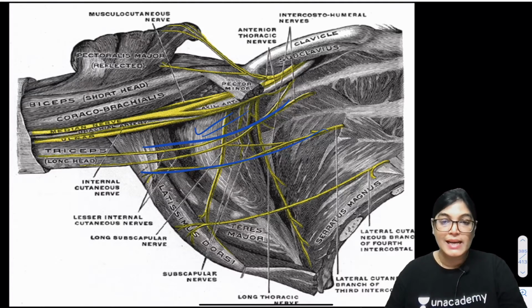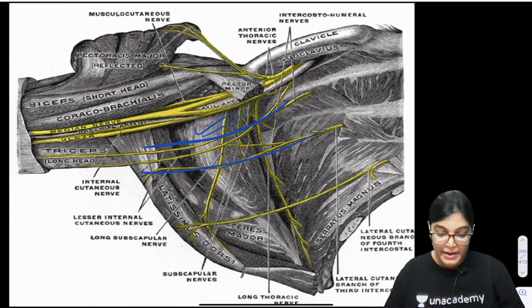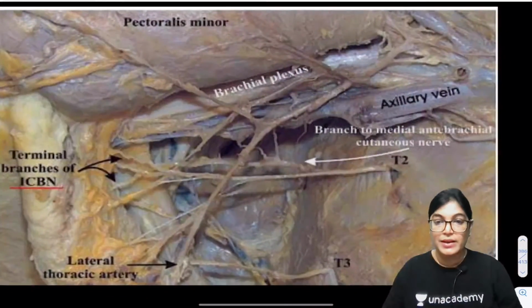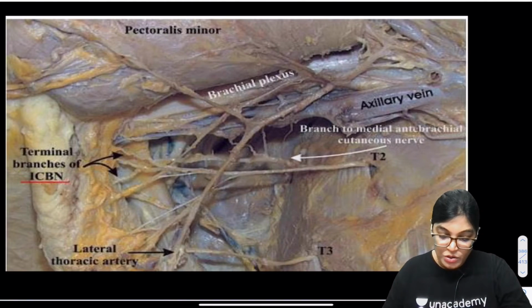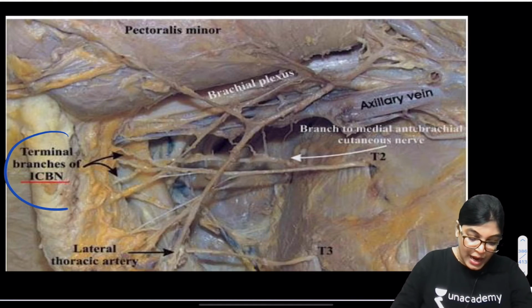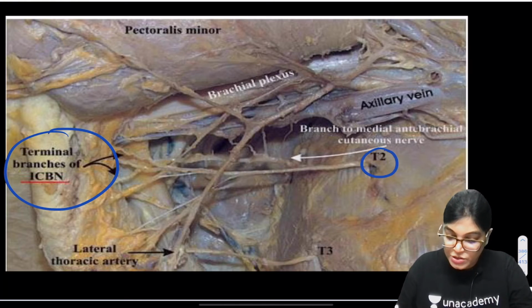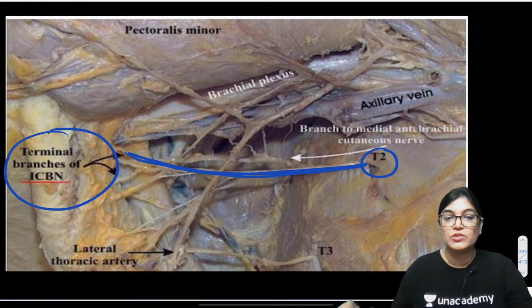In the second intercostal nerve, the branch is the intercostobrachial nerve. Here is a clearer diagram. This is how it is communicating, but I will show you another diagram, which is a cadaveric image, where you can appreciate the branch ICBN, the intercostobrachial nerve. ICBN means intercostobrachial nerve, and it is exactly shown at the T2 level. This is the nerve, and it forms a communication with the medial cutaneous nerve of the arm.